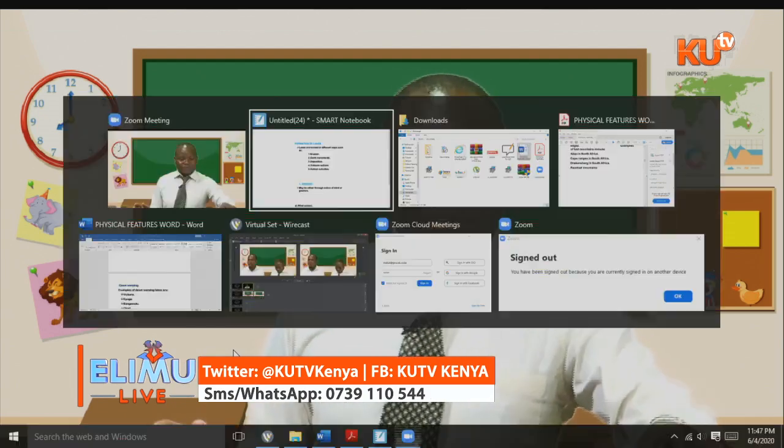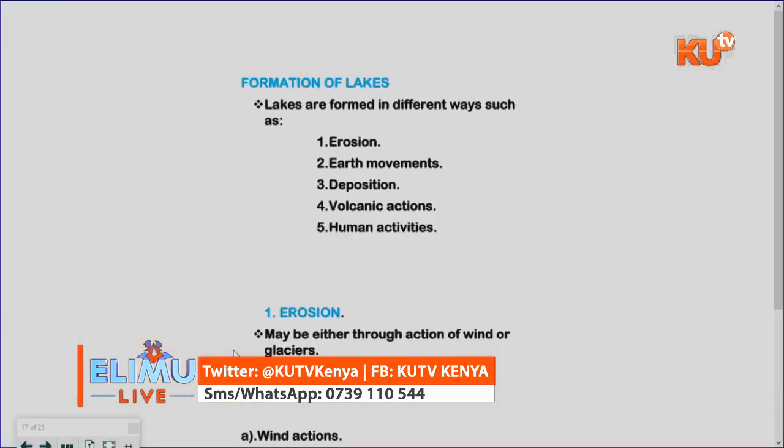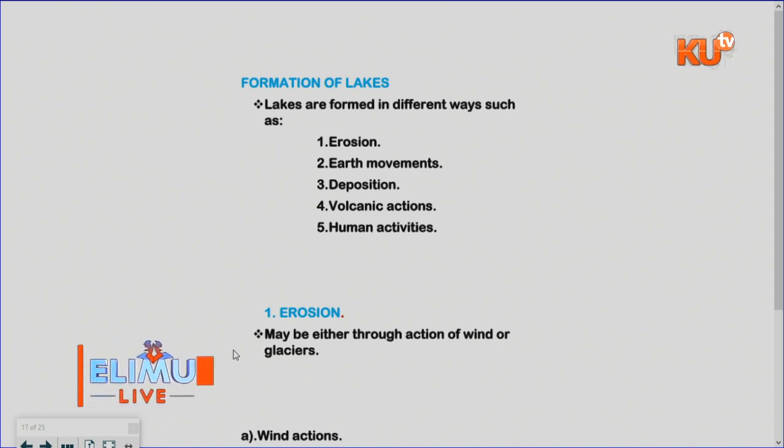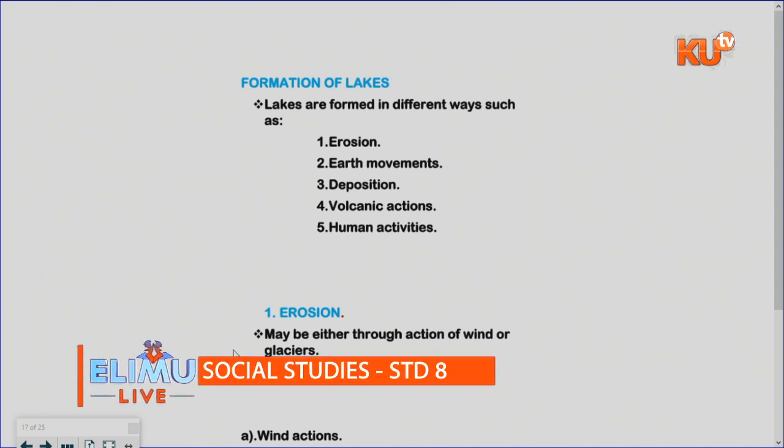So now, I'll have to take you back. You have understood the two types of erosion. Then we have the earth movement. We have faulting, and that is where the rocks tend to break or twist against each other. When they twist against each other, they form what you call a depression.